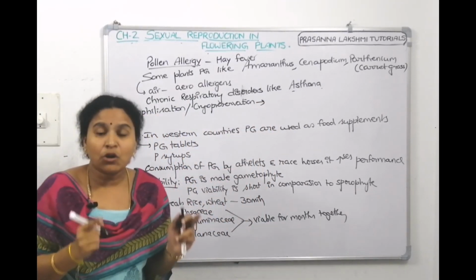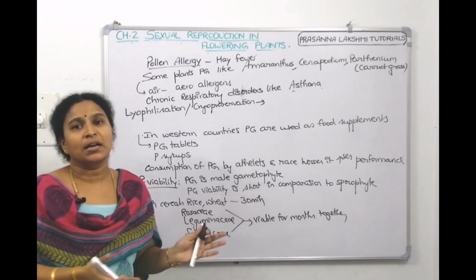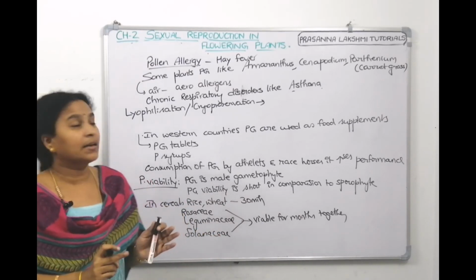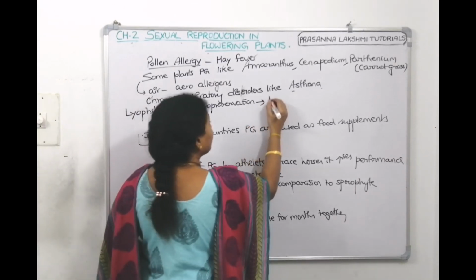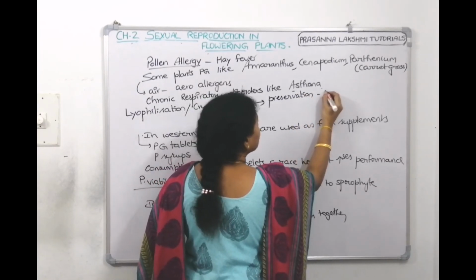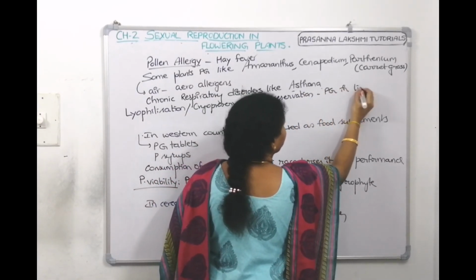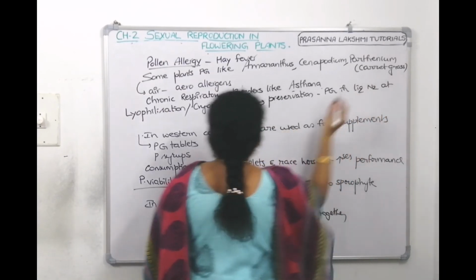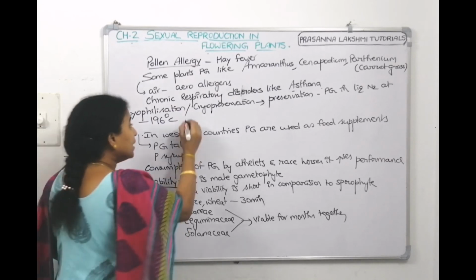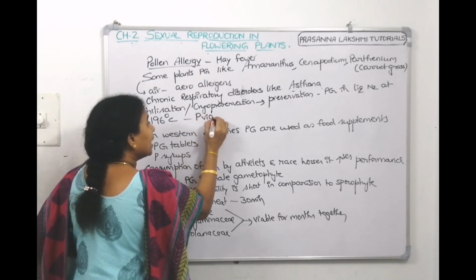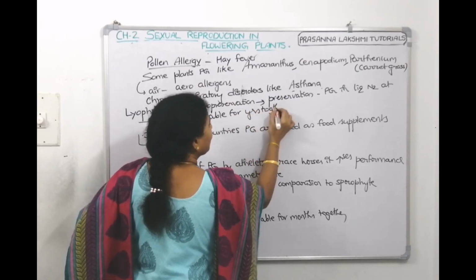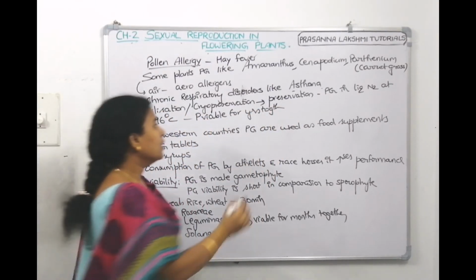It is a technique of preservation where we store any sample like pollen grain in liquid nitrogen at minus 197 degrees centigrade. Then the pollens are viable for years together.